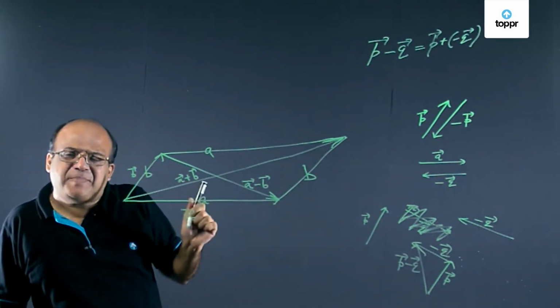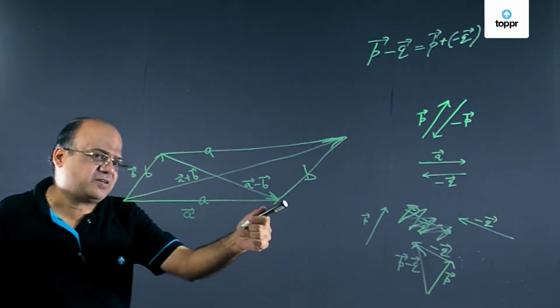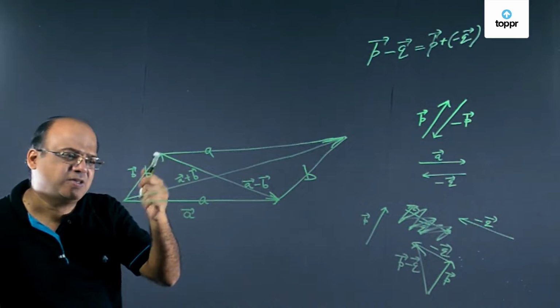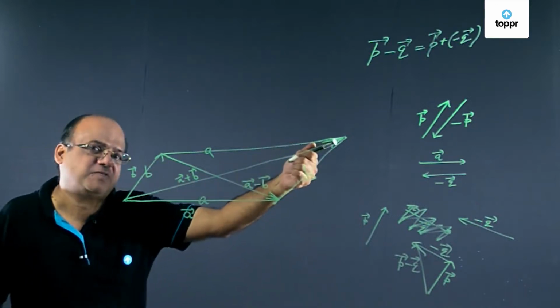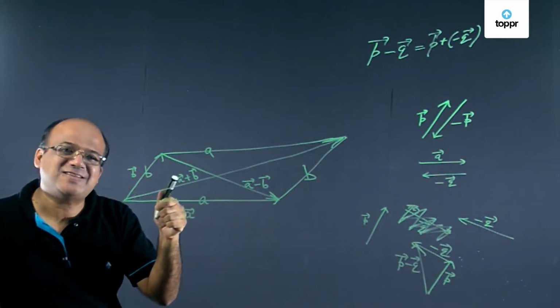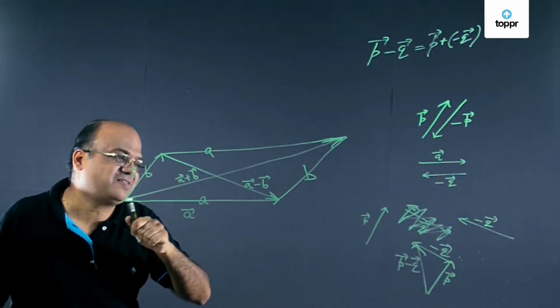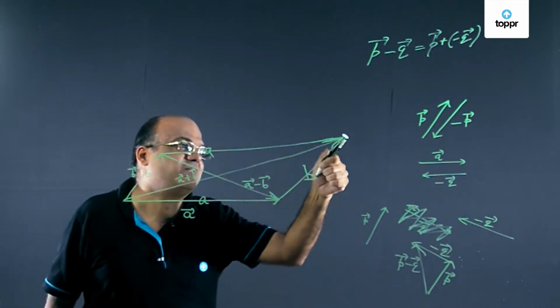Now, in the parallelogram method, we learned that if this is a vector, this is b vector, this represents a vector plus b vector. The other diagonal represents a vector minus b vector. See here, this is a vector, so this will also be a vector.